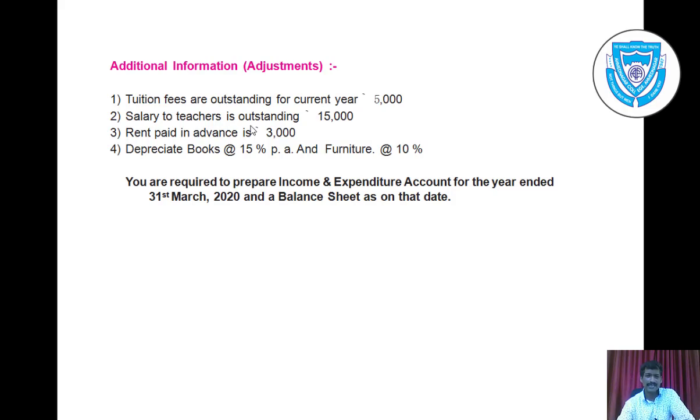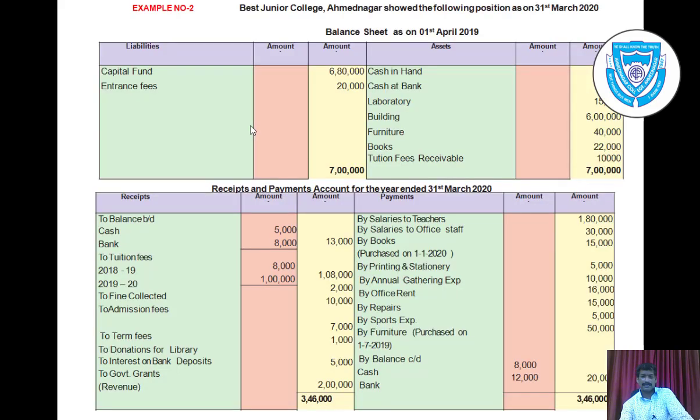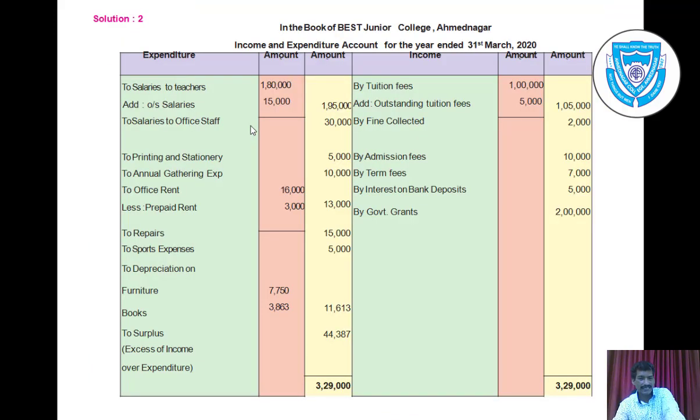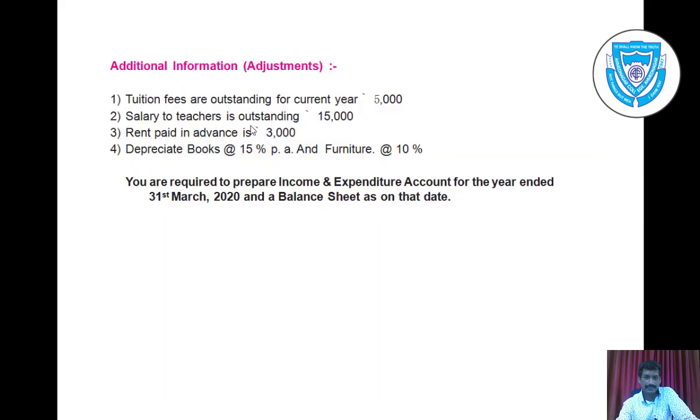Mark down all these heads so that we can solve the example properly. So first take salary to teachers on the expenditure side. To salary to teachers, there is an adjustment and that is why take it in the inner column.